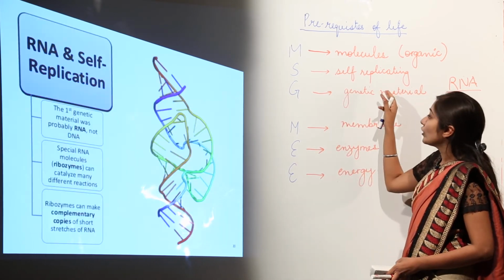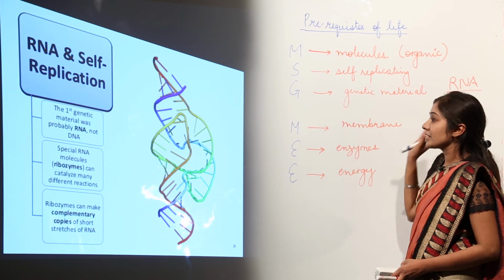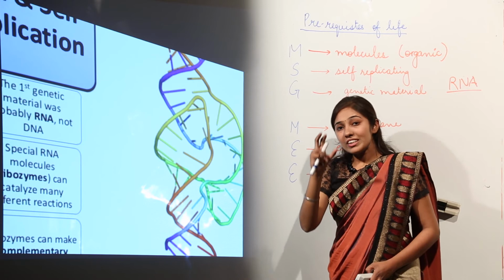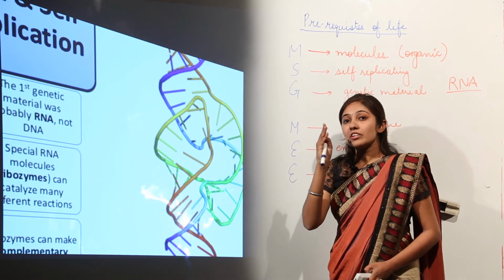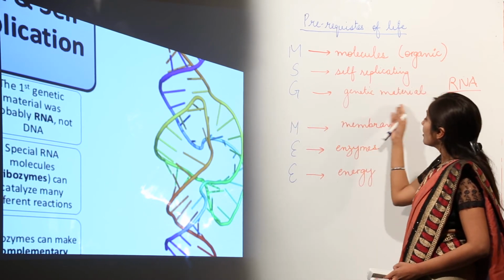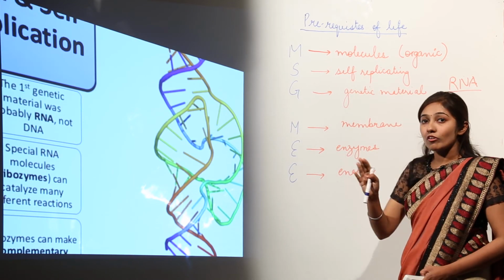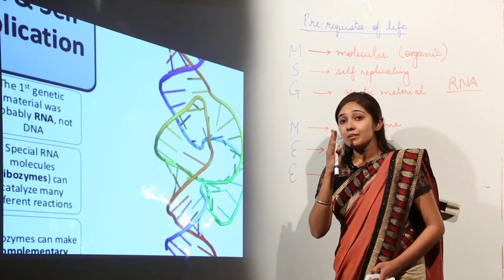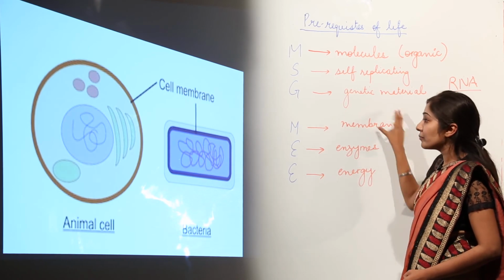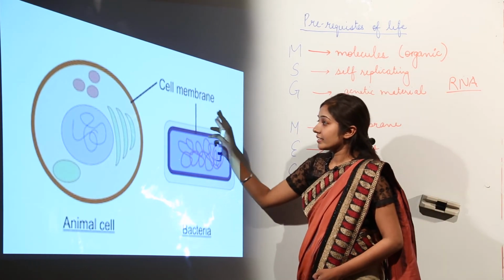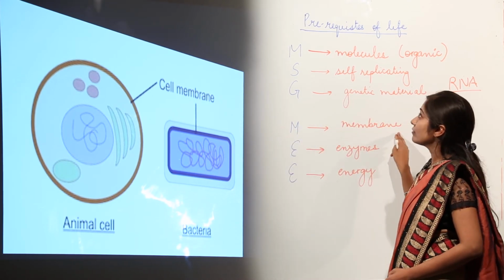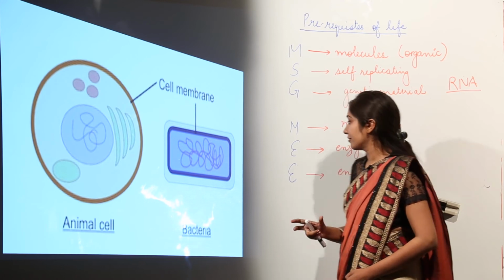Next, we move on to self-replicating genetic material. As you all know, we need some source of genes. We need some hereditary information which can be transferred from one cell to another, from parents to offspring. So this self-replicating genetic material is very important for the formation of proteins, which are the building blocks of life. Next, you all know that we need a membrane which is going to separate the cell from the surroundings. So this cell membrane is also very vital for the formation of the first cell of life.